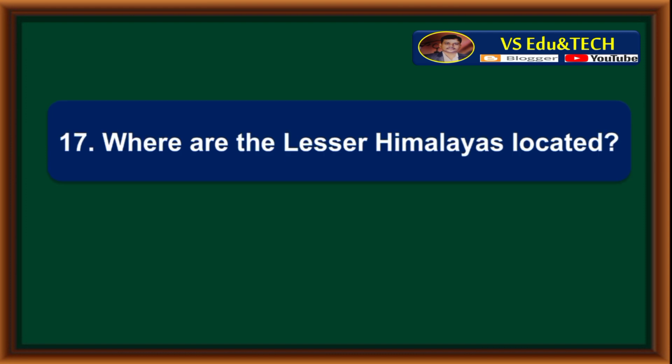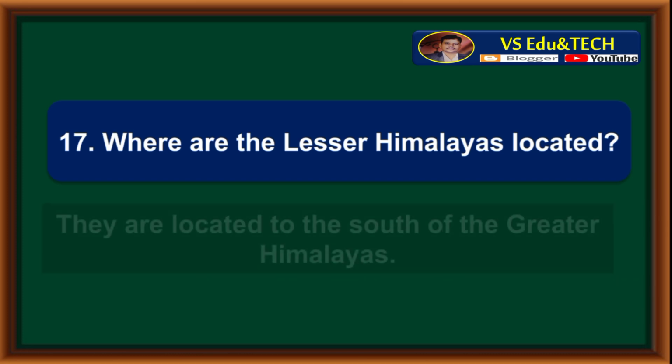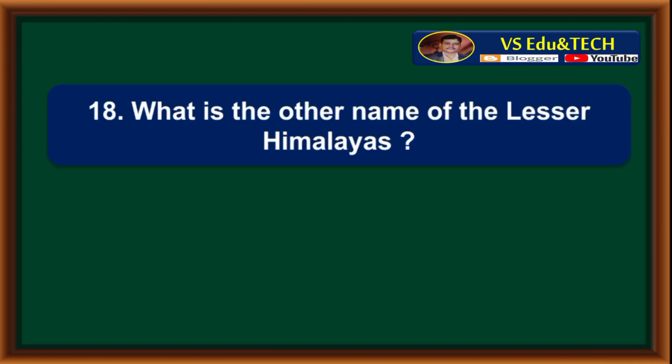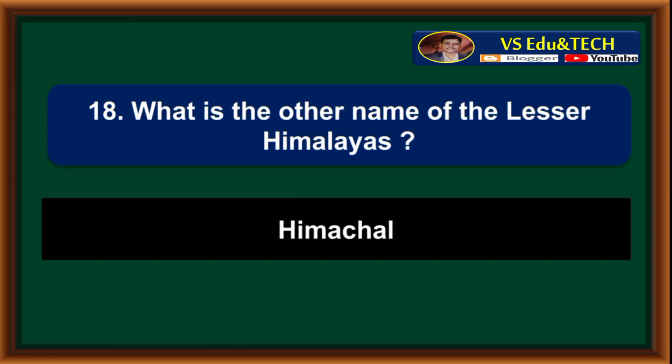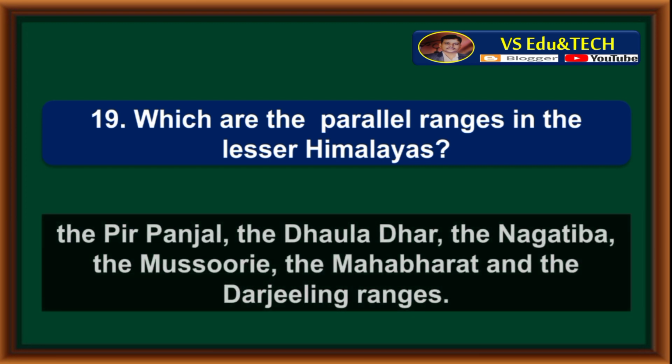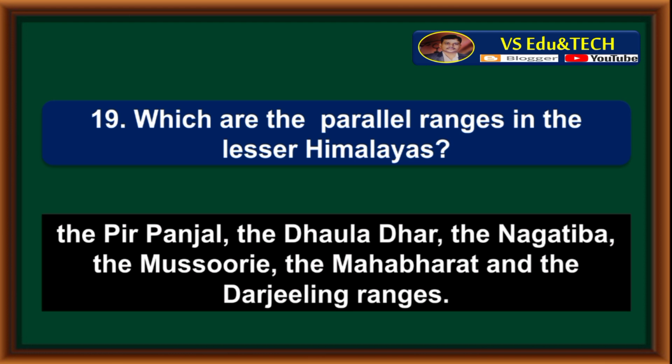Where are the Lesser Himalayas located? They are located to the south of the Greater Himalayas. What is the other name of the Lesser Himalayas? The other name of the Lesser Himalayas is Himachal. Which are the parallel ranges in the Lesser Himalayas? The Pir Panjal, the Dauladhar, the Nagatipa, the Mussoorie, the Mahabharat, and the Darjeeling ranges.